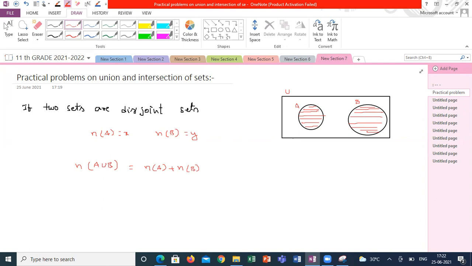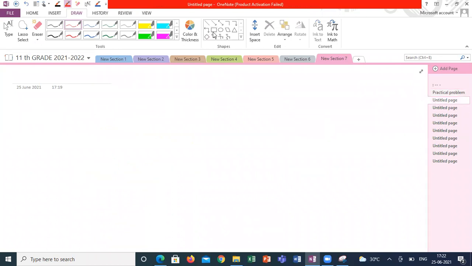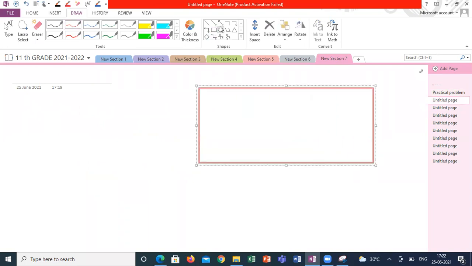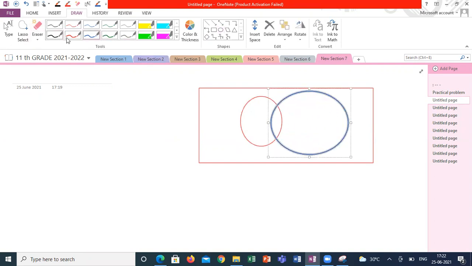Now, sir, we can't say all the time we will get disjoint sets. Sometimes we may get joint sets also, or overlapping sets. Suppose my given sets are like this: there is a set A and this is my set B. From here, which area represents A intersection B?